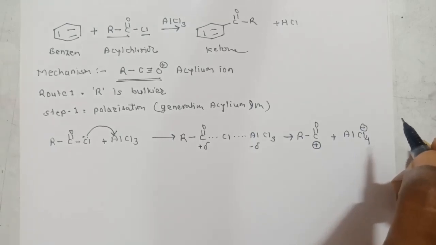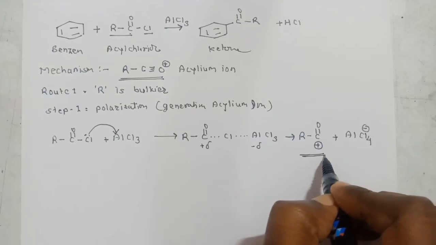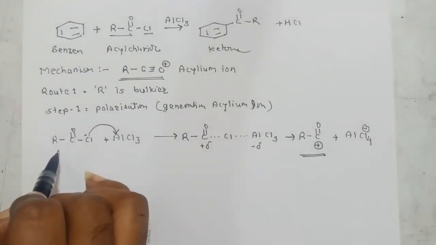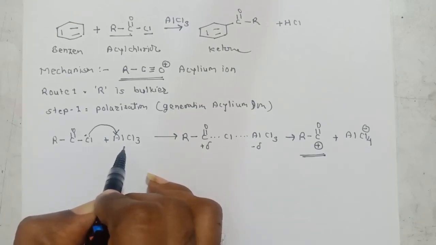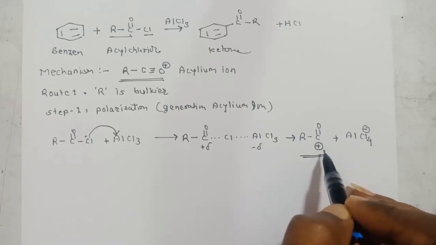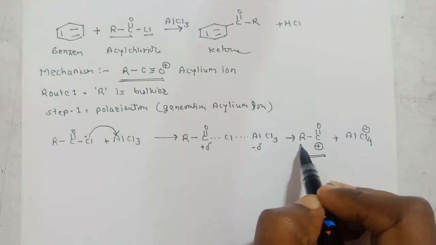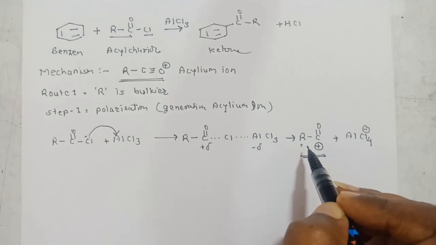You can say generation of the electrophile, because this acylium ion is our electrophile. In that case, we have to use acyl chloride as well as the catalyst AlCl3. There is complete breakage and we get the complete acylium ion. This is the carbocation, which is stabilized by the plus I effect of the R group as well as the hyperconjugation effect of this bulkier R group.